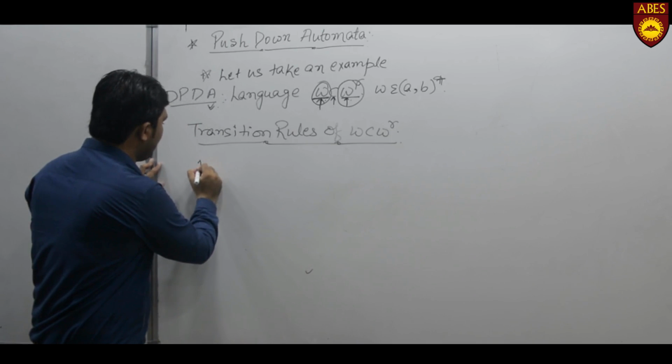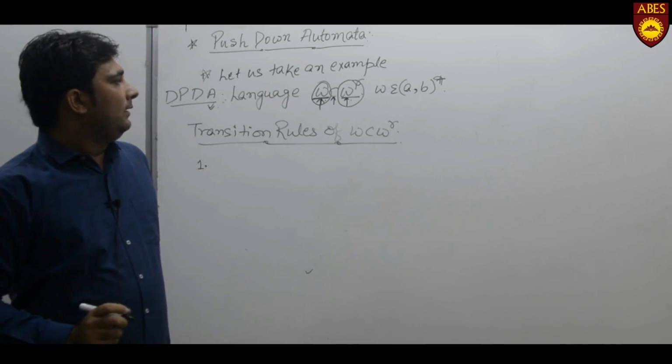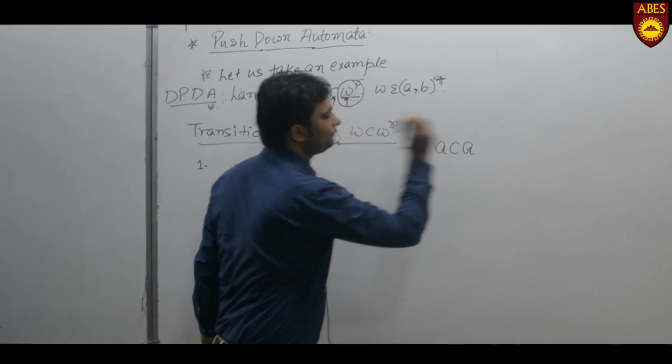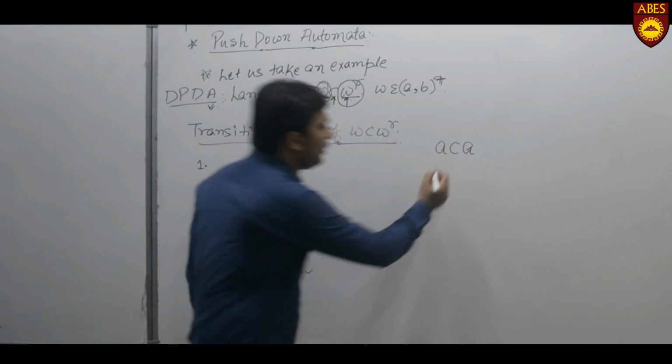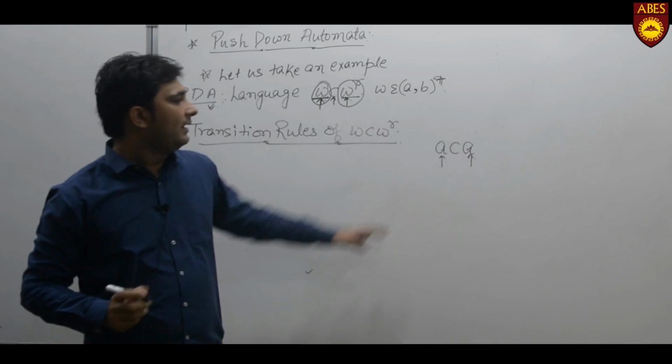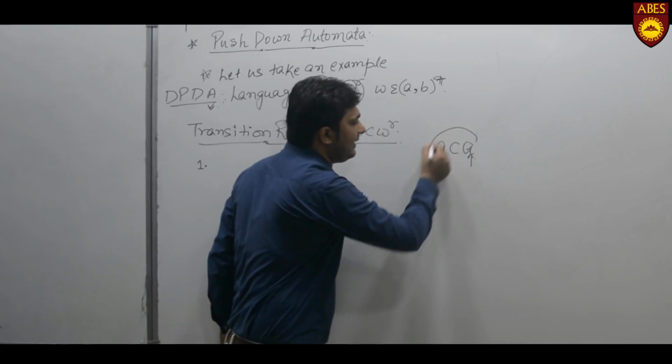Now, first rule is, let us take an example of a string ACA. I have supposed that W contains A and WR, that is the reverse of W, is also A. Now we have a string ACA.